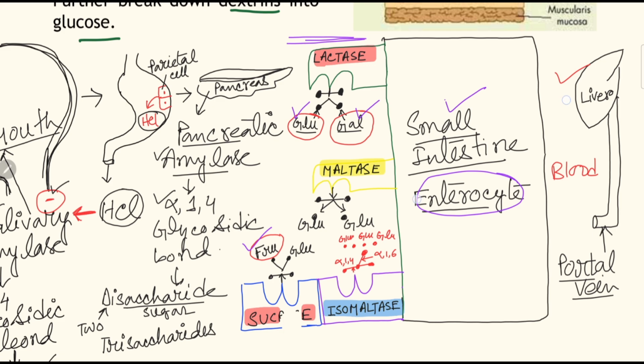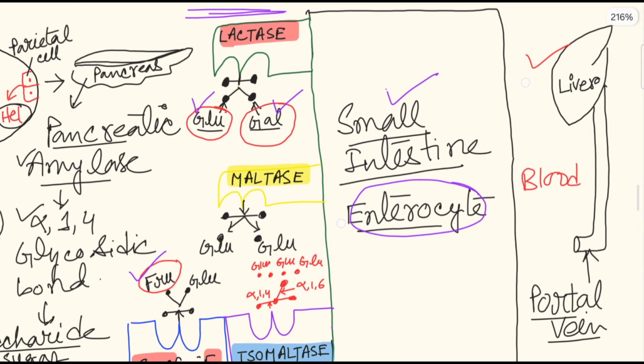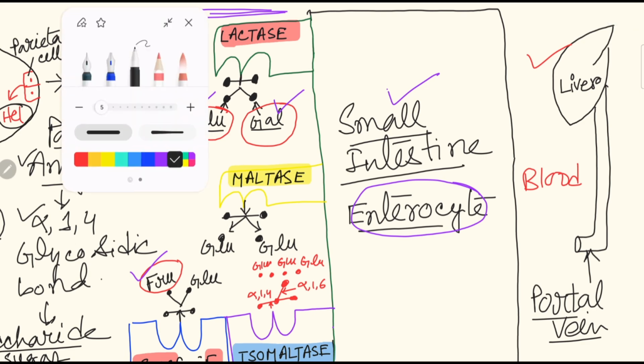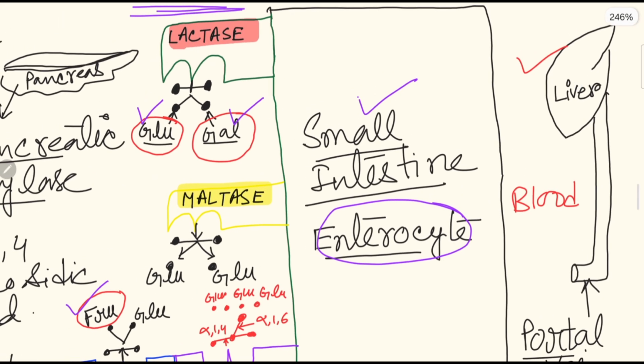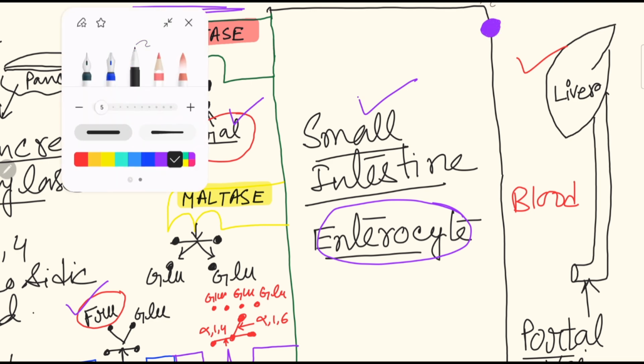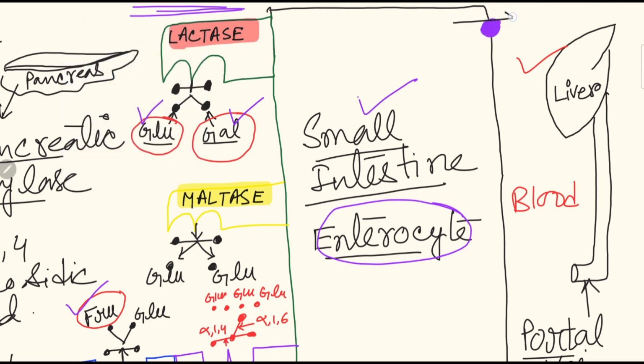Firstly, there is an energy generation process, constantly occurring generation of energy. How? By the help of the sodium potassium ATPase pump. There is a pump that is named the sodium potassium ATPase pump. What does it do? It actually removes sodium out of the cell and enters potassium within the cell.